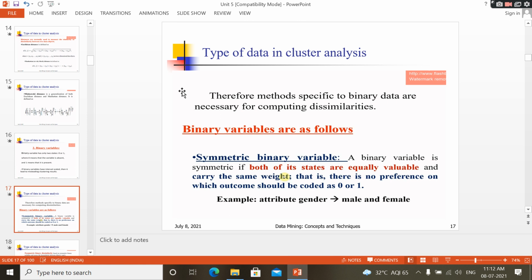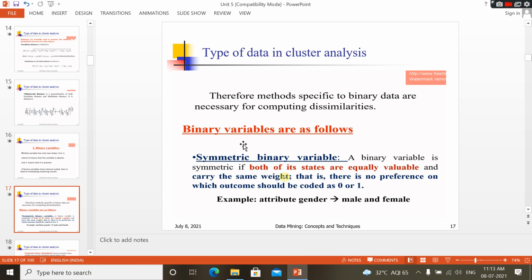A good example for a symmetric binary variable is gender, male and female. If you take employees, male or female, there is no difference in any other parameter, salary or anything else. Those two are considered equal, with equal weight. So that is a good example for a symmetric binary variable.